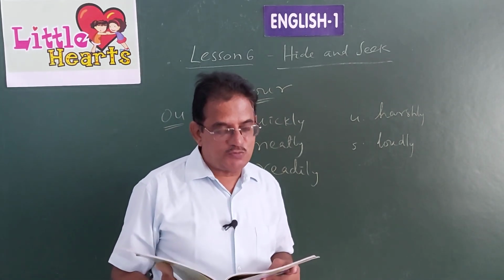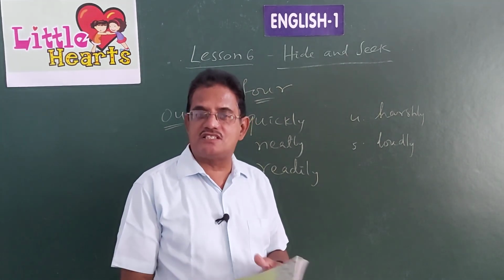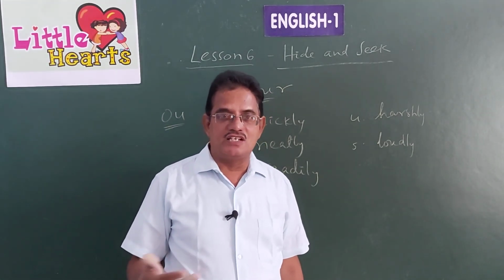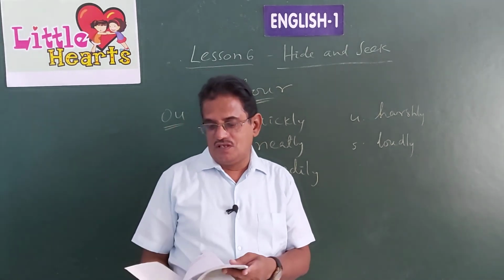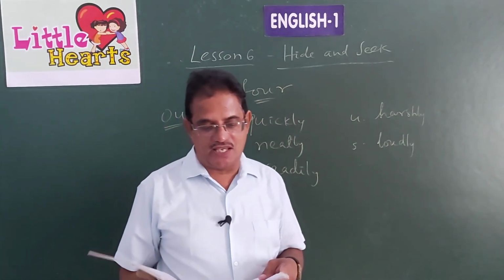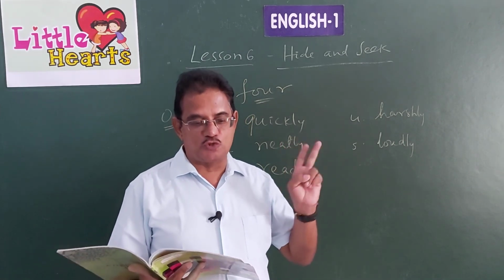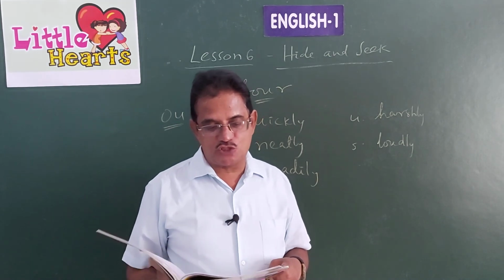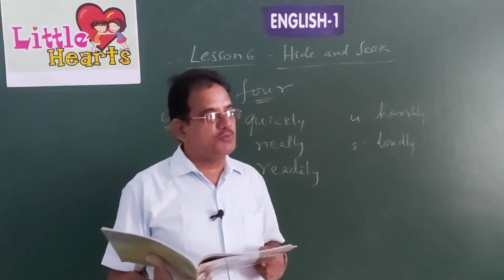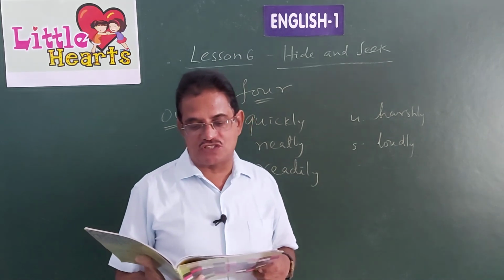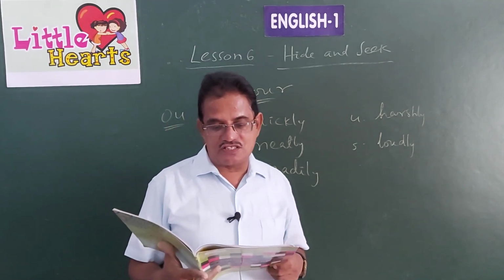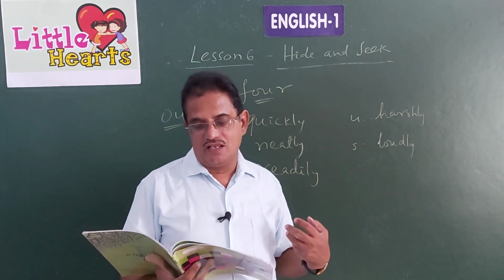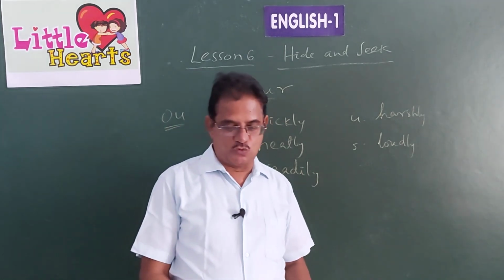In the next one, speaking skills are given. Of course, children, this is the time that you have to develop speaking skills. In the coming years, you may not be getting a chance to learn the skills of speaking. Form pairs. Pairs means two members form as a group. Speak about the importance of having sports and games in schools. Pick out 3 best arguments and paste them in the notice board. So 3 best arguments you prepare and paste them in the notice board of your school.